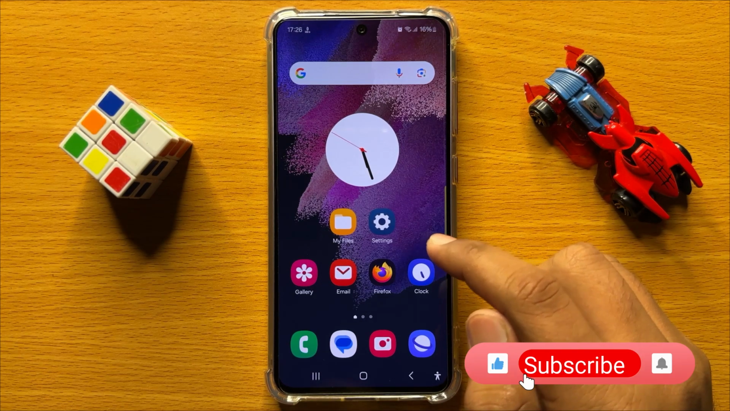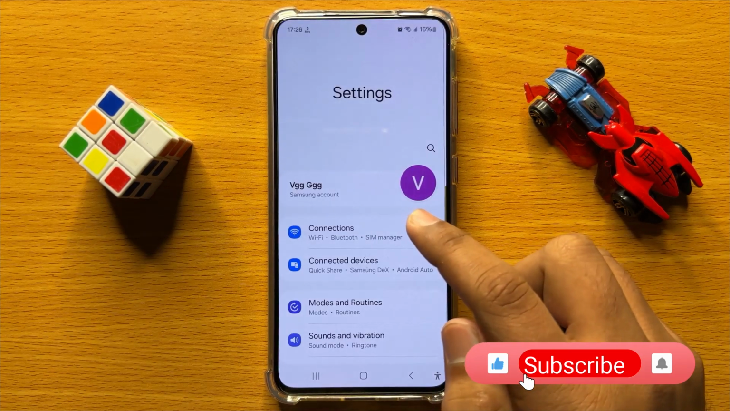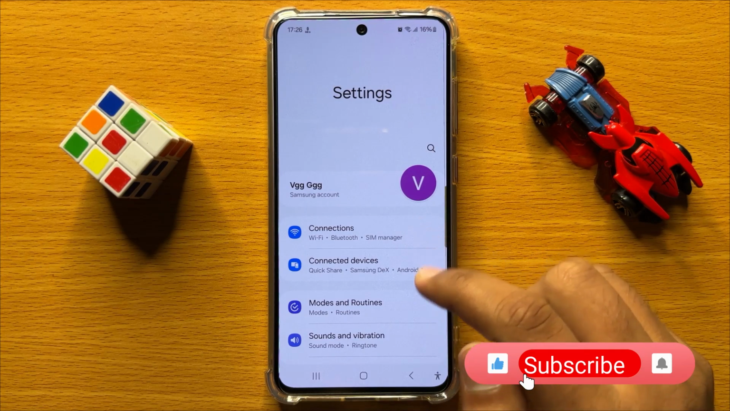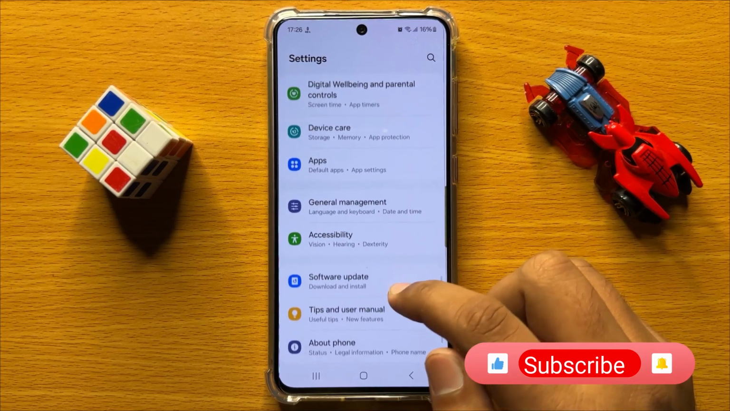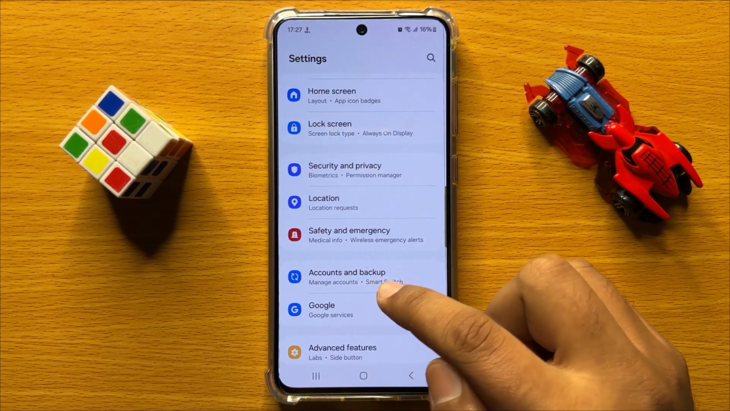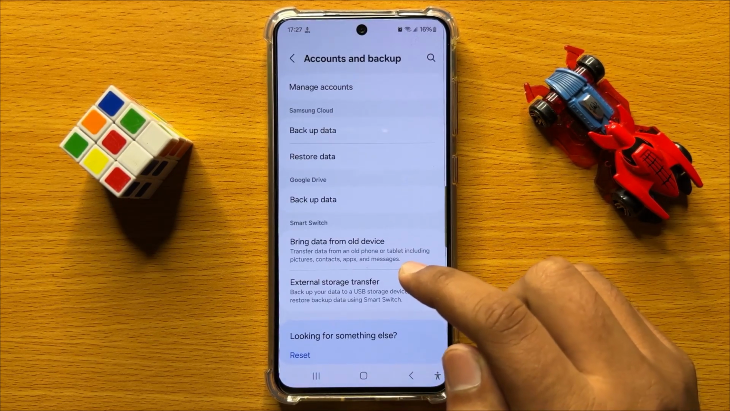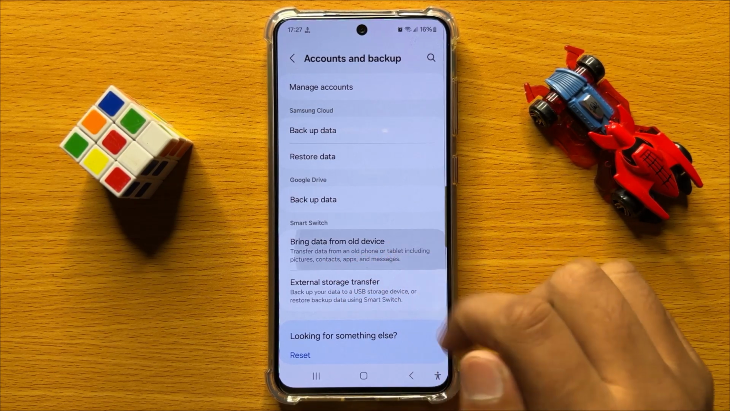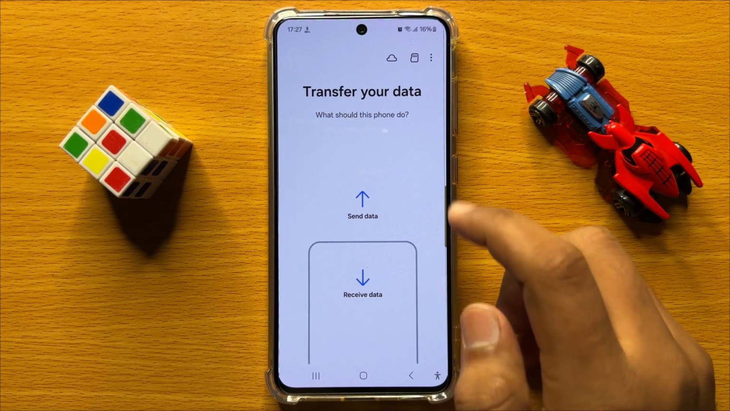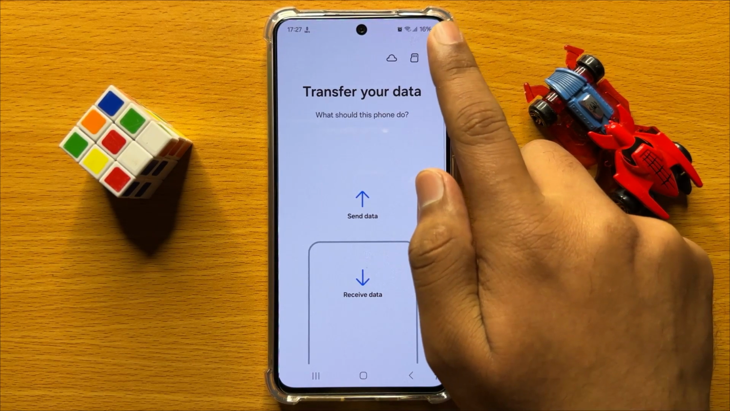So first of all, open Settings. Now in Settings, scroll down and here click on Accounts and backup. Now here click on Bring data from old device and then click on this three dot More icon.